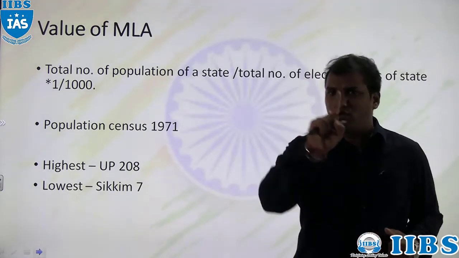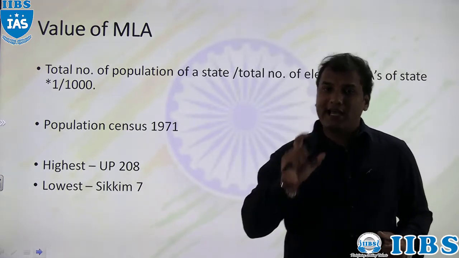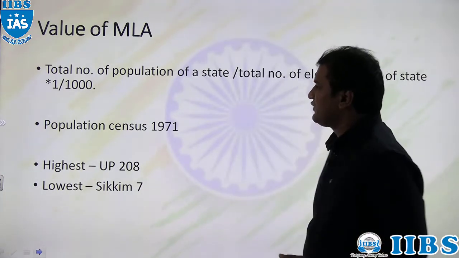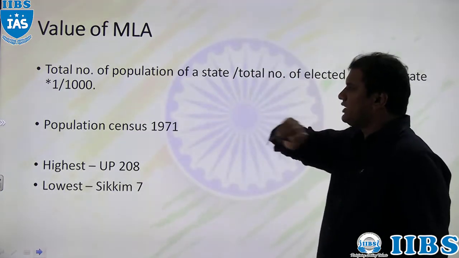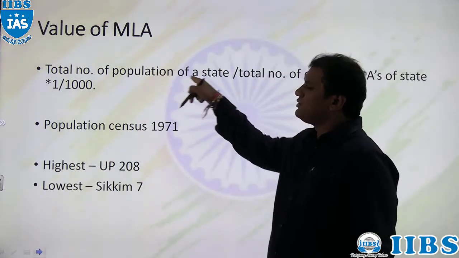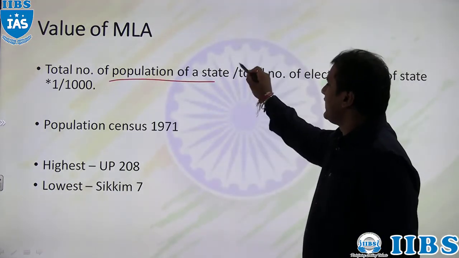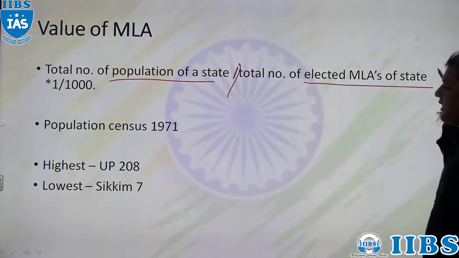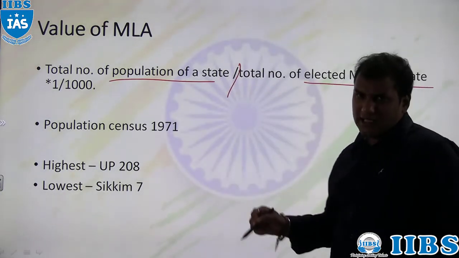They have only one vote, but that vote has a certain value. How can we get the value of that vote? By this formula. The formula to get the value of an MLA vote is: total population of the state, divided by the total number of elected MLAs of that state, into 1 by 1000.